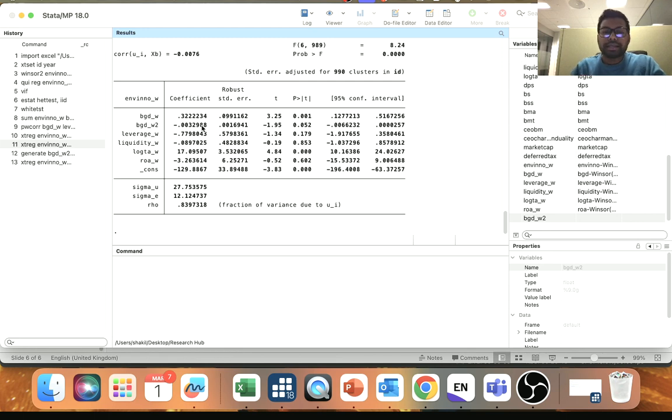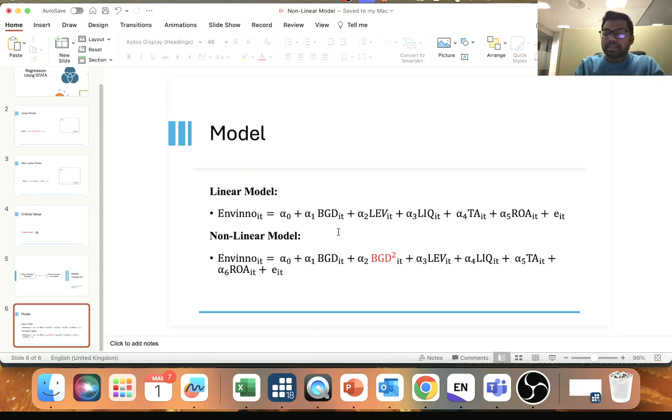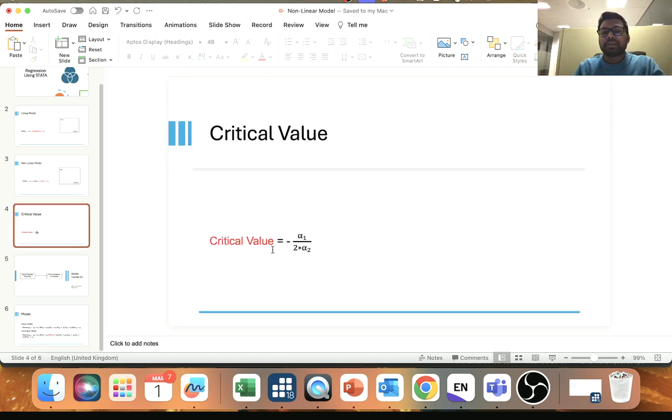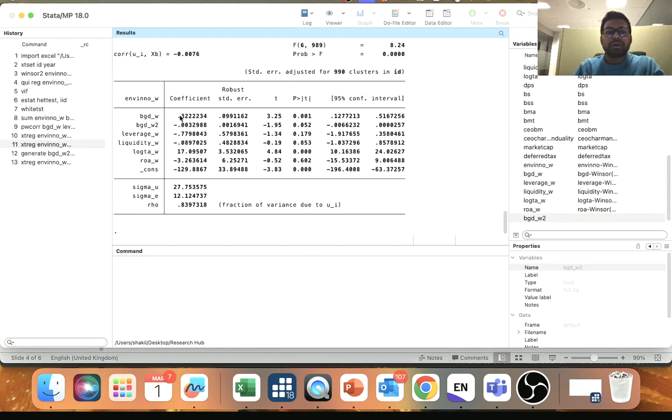Now you need to find the critical value for this. So how to find the critical value? If you just go to the slide here, here is the formula, am I right? So you need to find the critical value. So how to find it? It's alpha 1 divided by 2 times alpha 2, with a minus. So what is your alpha 1 here? Alpha 1 is this coefficient, 0.322, and this one is alpha 2. So you need to multiply 2 with alpha 2.